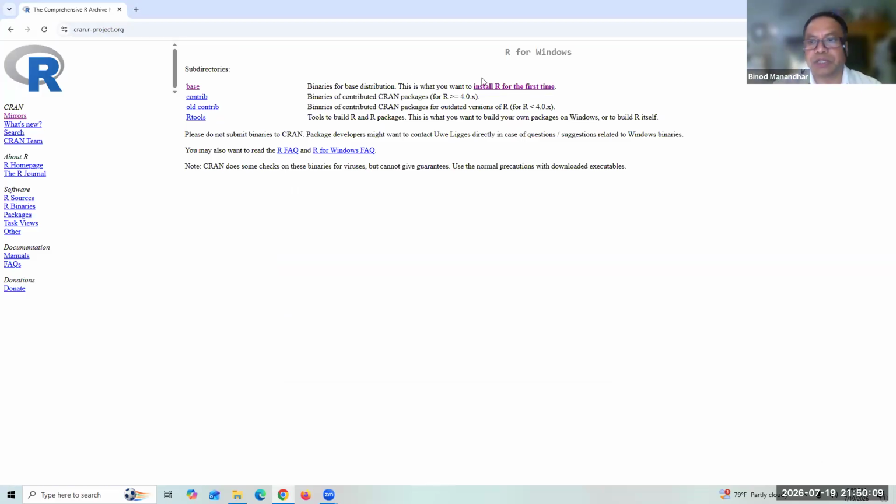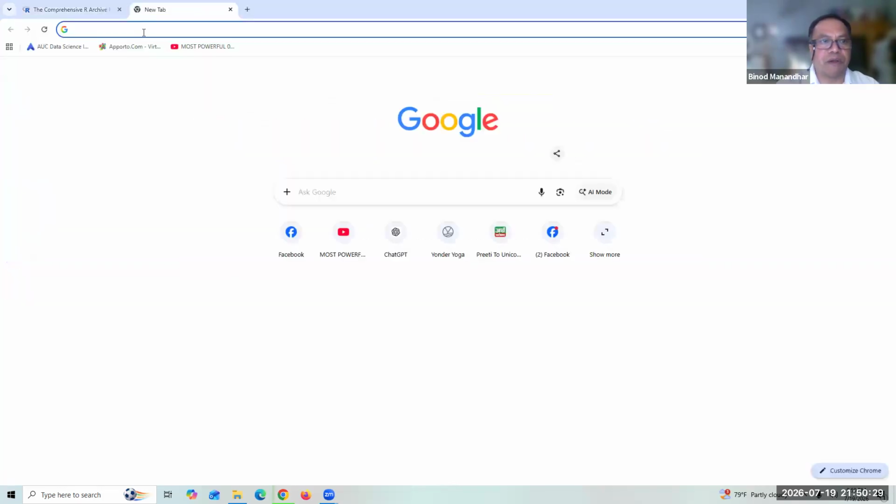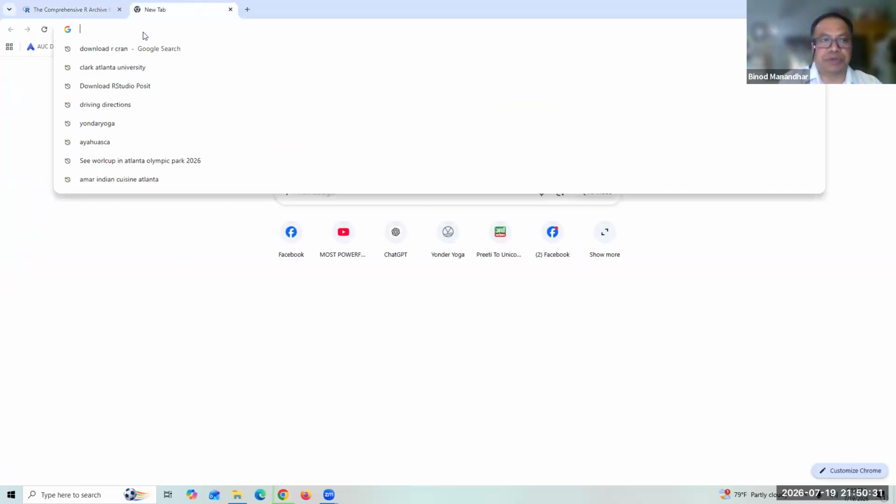Now, if we are installing R for the first time, click install R for the first time. Now download R for Windows. Now it's downloading here. And similarly, you can also download RStudio here.